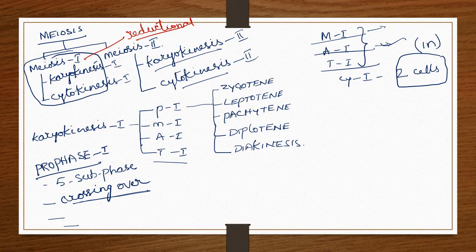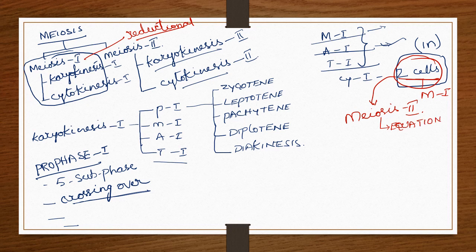Now, the 2 daughter cells formed during meiosis 1 undergo meiosis 2. This meiosis 2 is called the equational division. Equational division is nothing but mitosis; it is similar to the mitosis division.